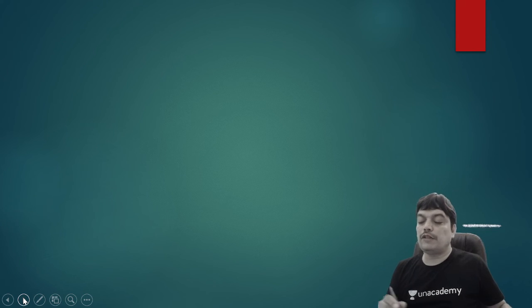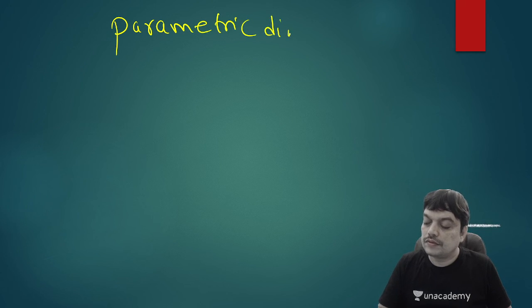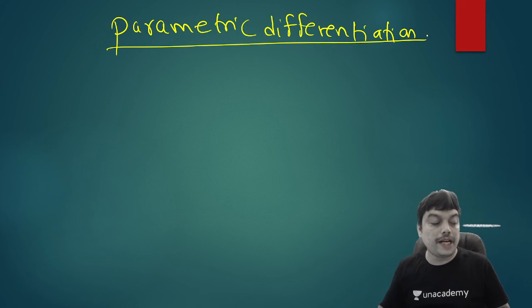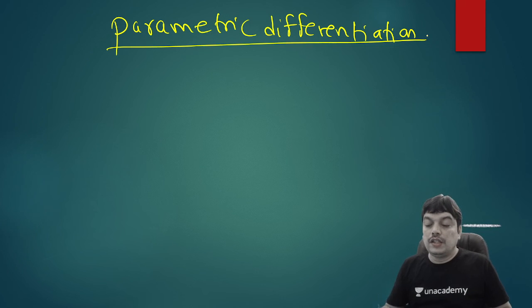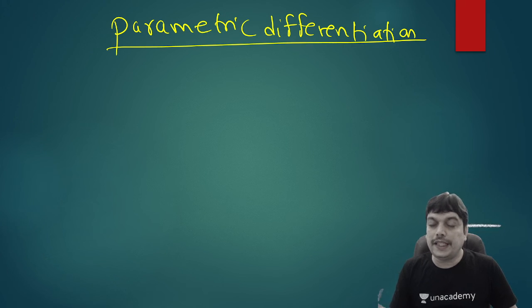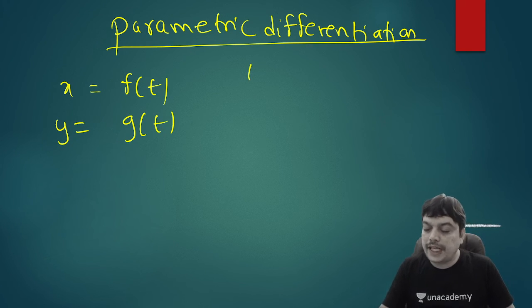So now let me start off with parametric differentiation. Suppose that you are given a direct relation between x and y. It is a Cartesian equation. So in parametric differentiation, you'll be given x and y in terms of a third variable. So let us suppose x is some f of t, y is some g of t. So here we say t is a parameter.